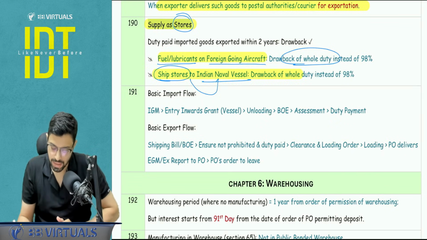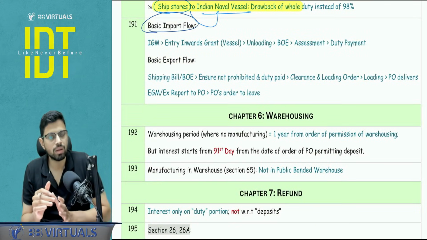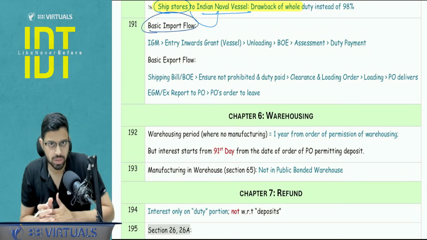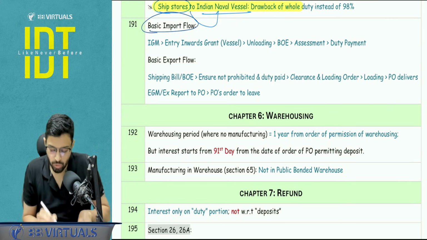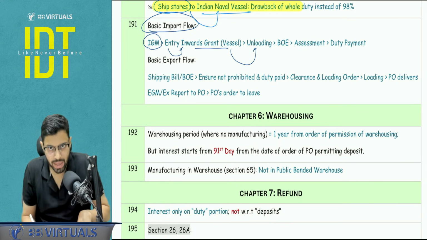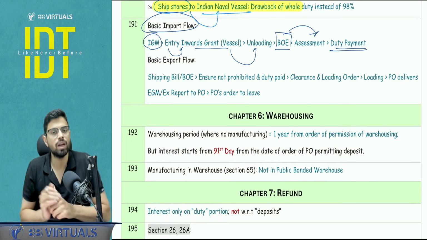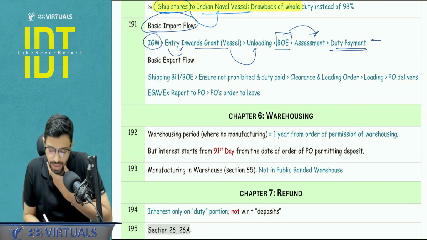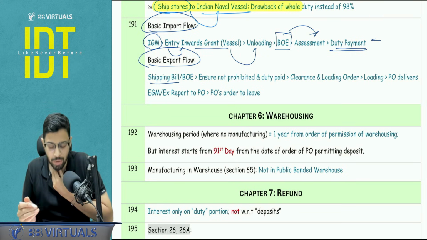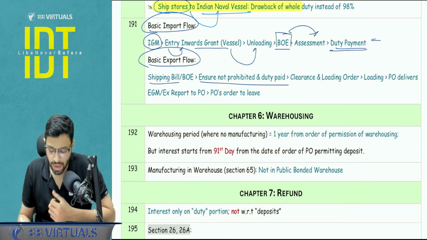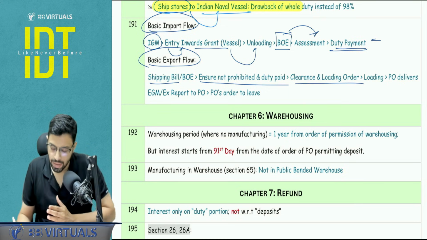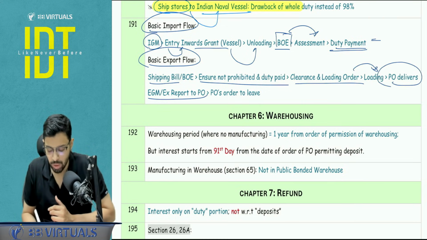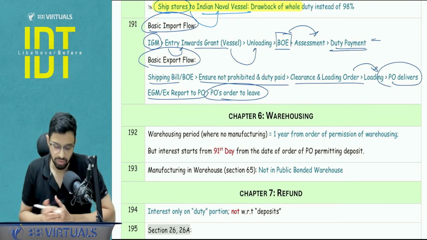Okay, next, basic import flow. This was asked in the individual ICI MCQs that are available on your BOS site. So the basic import flow and procedure is: first IGM is filed, then comes entry inward in case of a vessel, then unloading happens, then you file the assessment related document, the bill of entry, on which assessment happens, and then there is a final duty payment. This was asked in one of the MCQs, that you have to select the correct order of the procedure. Okay, export flow: shipping bill or bill of export, then ensuring that the goods are not prohibited and the duty is paid, clearance and loading order, then the goods will be loaded, then you deliver the EGM to the PO, and finally the let export order, that is the order to leave, right?